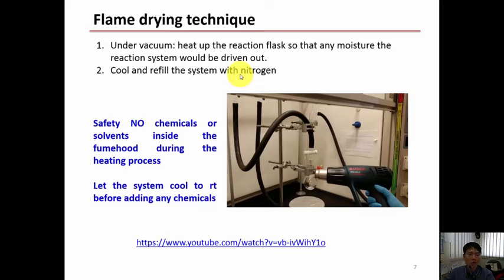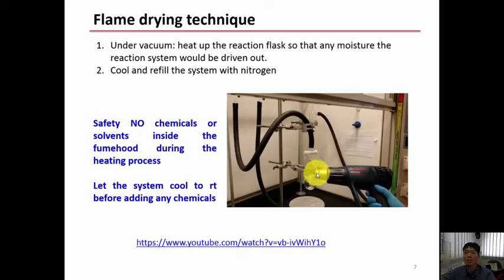As a safety precaution, since we are going to use the hot air gun, it's really hot. It can go up to 600 degrees Celsius. If you choose the wrong setting, we are using about 400 degrees Celsius, approximately. So we need to ensure that there's completely no solvent or other chemicals inside the fume hood. Nothing at all when you're using the hot air gun.